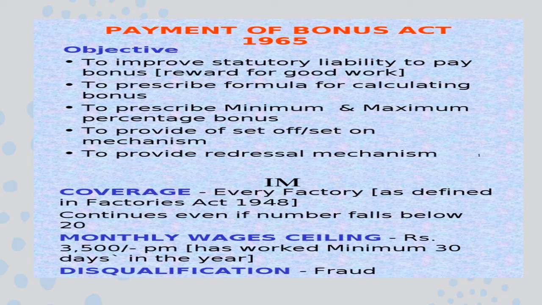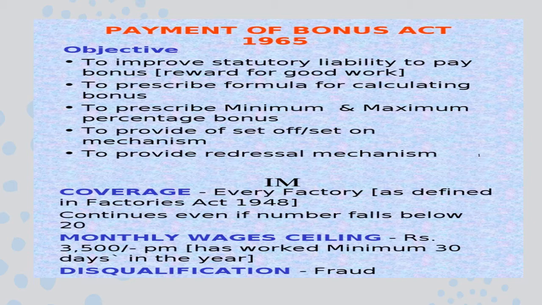Then the objective, as we know, is to have a redressal mechanism, and it is to provide a set off and set on mechanism. Then they have to prescribe the minimum bonus. As of now it is 8.3%, and 20% is the maximum percentage of bonus. Then they have to calculate; the formula has also been given, and it covers all the factories which are already defined under the Factories Act 1948.